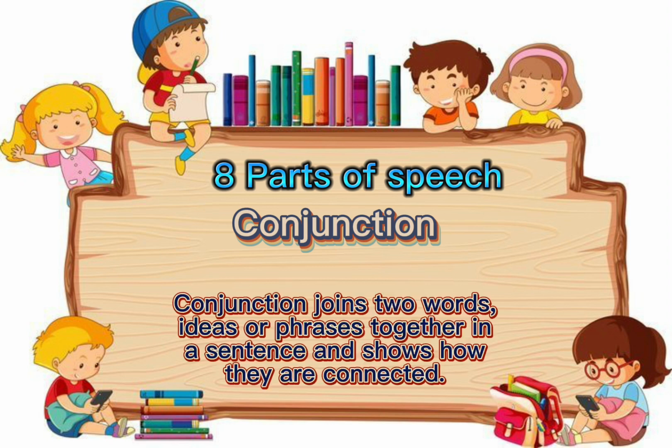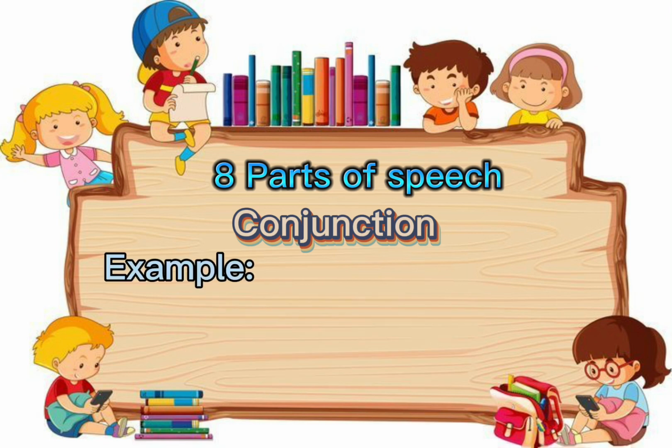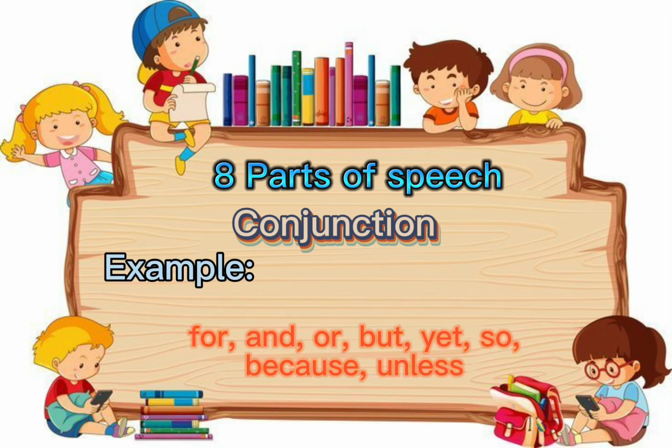Conjunction. A conjunction joins two words, ideas, or phrases together in a sentence and shows how they are connected. For example, for, and, or, but, yet, so, because, unless.